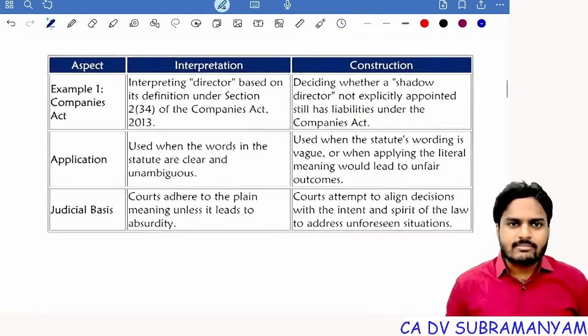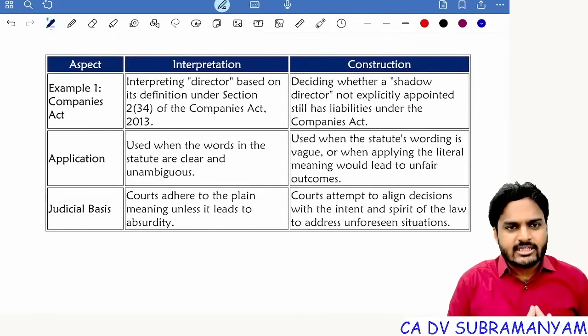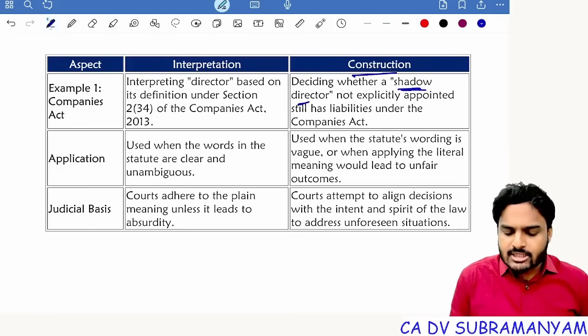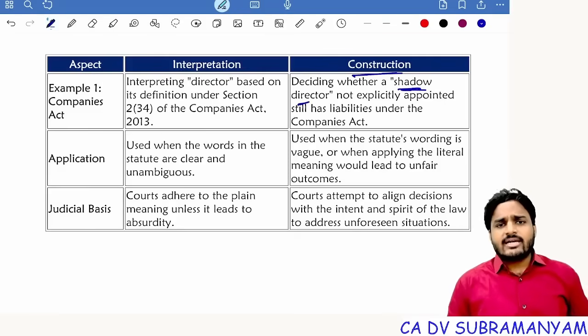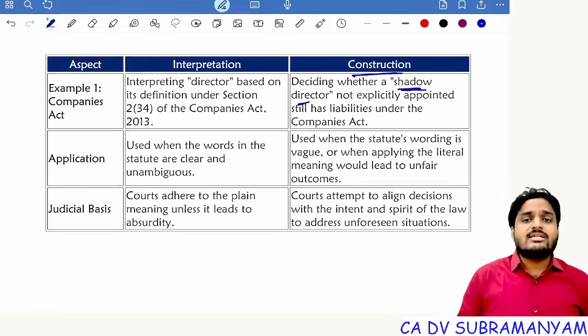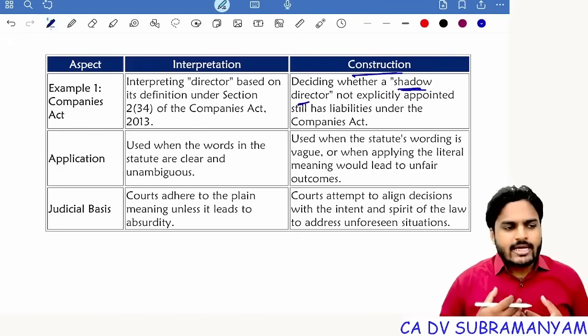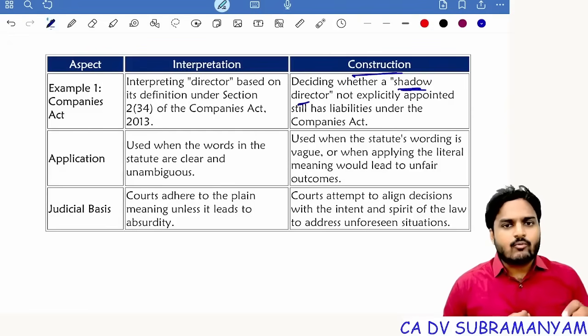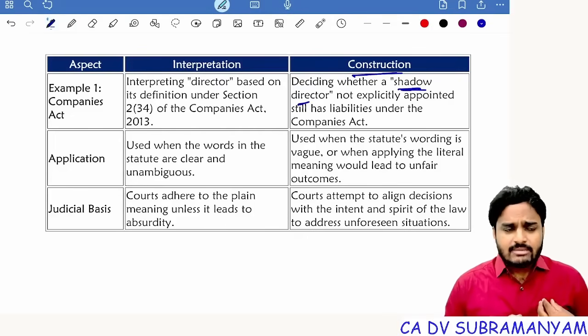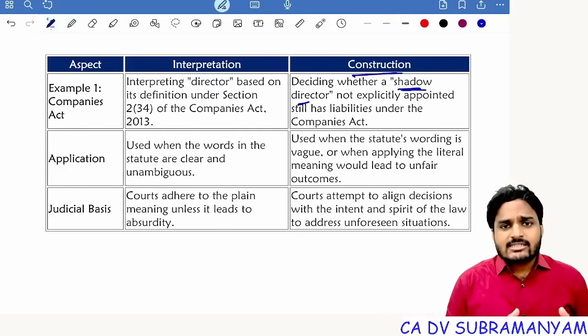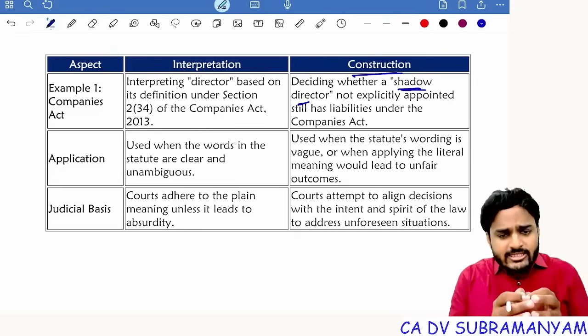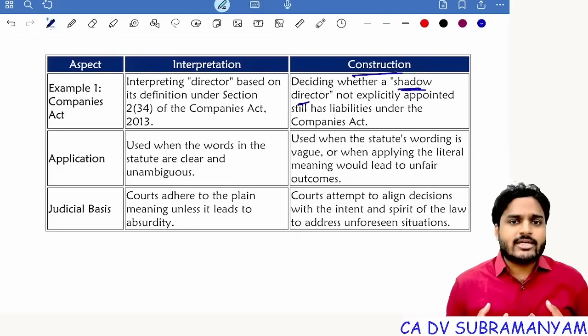Next, we have a few examples. The director definition comes under interpretation, whereas shadow director comes under construction. A shadow director is not a director, but all the other directors are listening to this person. Suppose I'm not a director, but the company is listening to me. Whatever I tell them, the do's and don'ts, they follow accordingly. I'm not a professional, I'm just providing advisory instructions which the directors follow carefully. Now I become a shadow director.